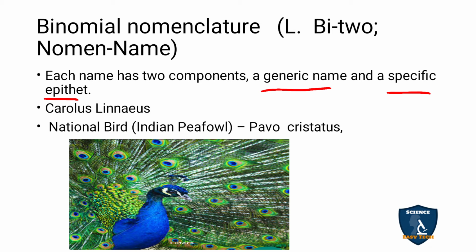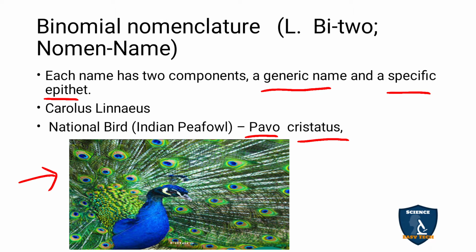Here, the national bird, the Indian peafowl, that is the peacock, Pavo cristatus. Pavo is the generic name and cristatus is the specific name. An easy example in plants: Hibiscus rosa-sinensis is the shoe flower. Hibiscus is the generic name and rosa-sinensis is the specific name.